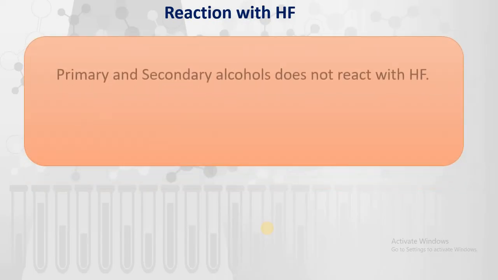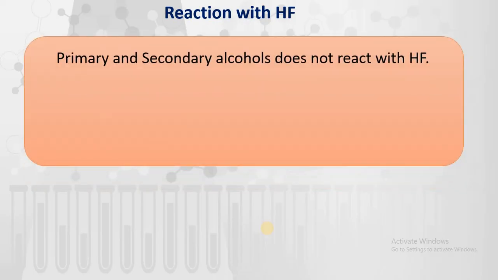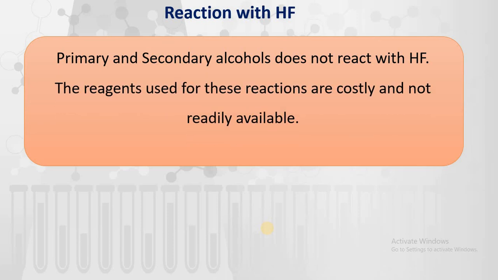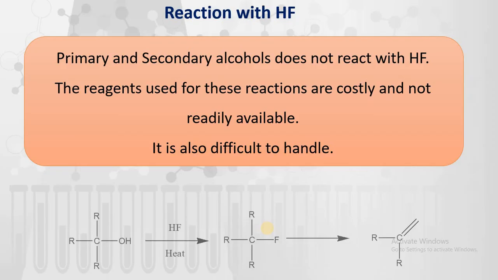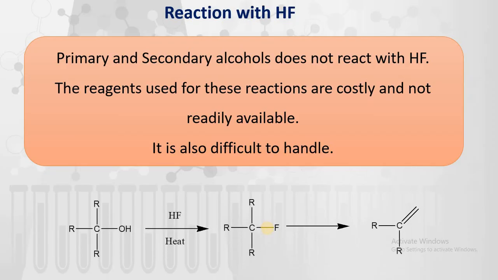Hydrogen fluoride reacts with tertiary alcohols, but primary and secondary alcohols do not give this reaction. The reagent used for these reactions is costly and not readily available. Also, it is difficult to handle. But if we perform the reaction with tertiary alcohols, as they are more reactive, the tertiary alcohols on reaction with hydrogen fluoride on heating produce tertiary alkyl fluorides, which on further reaction, as fluorine acts as a good leaving group, give the elimination product, that is, alkene.